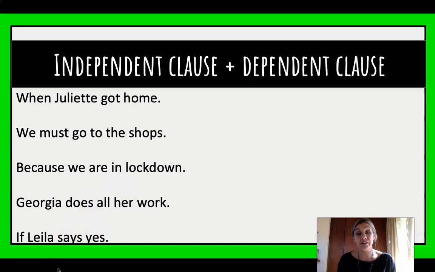Complete sentence. I don't need to have anything on there. Georgia does all her work. It's complete. It's an independent clause. And then the last one, if Layla says yes. If Layla says yes, then what? She is going to go to the matric dance with the handsome man.